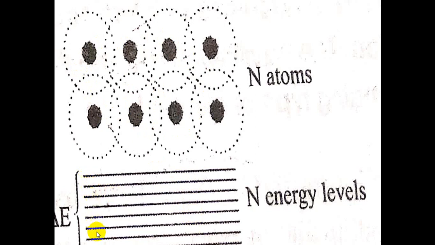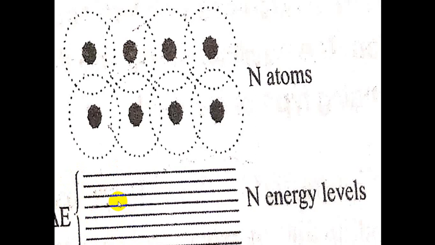So here is a set of energy levels which are very close together. See again, if you take n number of atoms in a solid, then these energy levels also split into n energy levels which are very close to each other. So the set of energy levels which are very close together is called a band. In this way, in solids, the bands are formed.